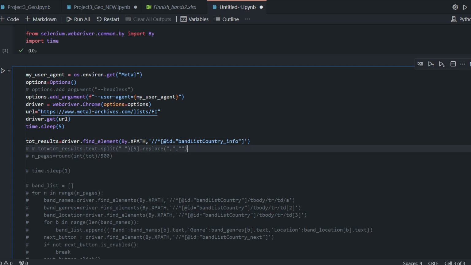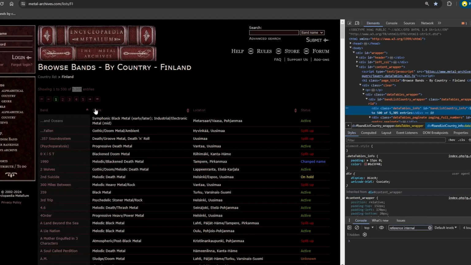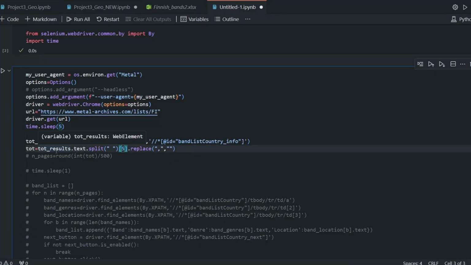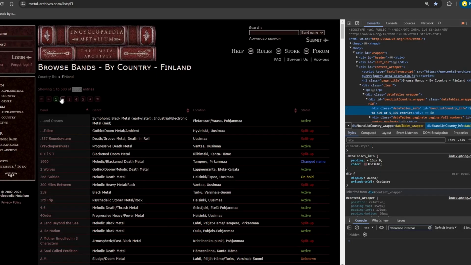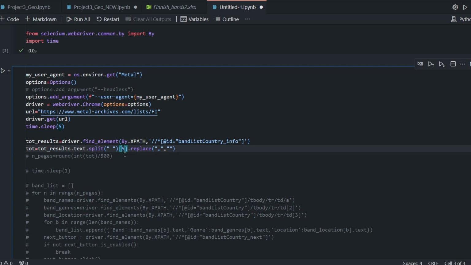Later on, once I got these results, I got a list of 5 elements, because I got all this information here. It says showing 1 to 500, blah blah blah. So if I just wanted this number, I need to do this. I use as a text all the information I got. I split on all the empty spaces, and finally, as always in Python, I take the fourth element, which is 5 here. So 0, 1, 2, 3, 4 is the fifth element.